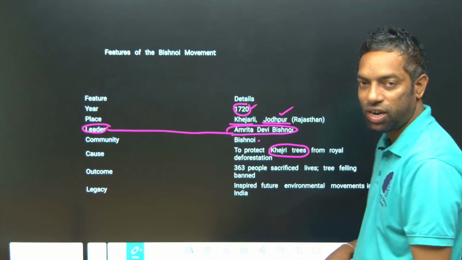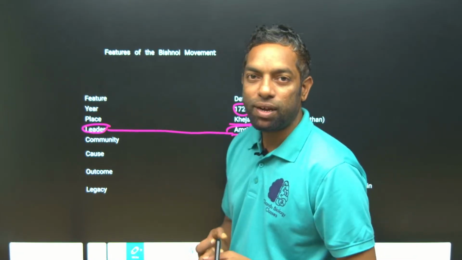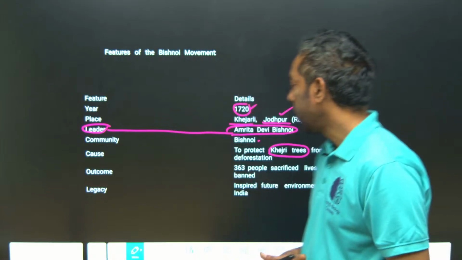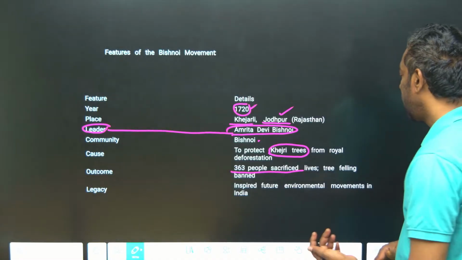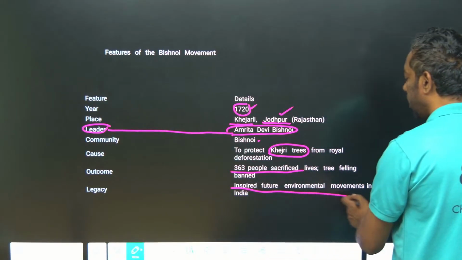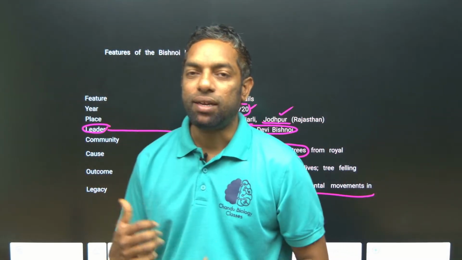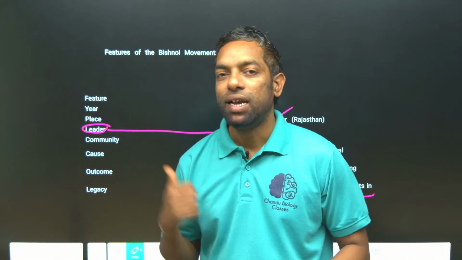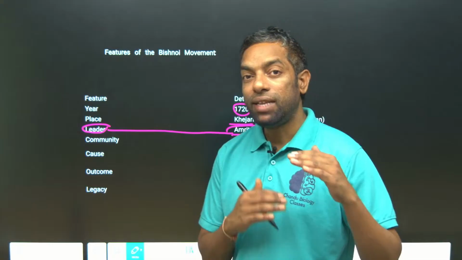The village is Khejarli village and the trees are Khejri trees, which can hold water and support the biodiversity of that region. And 363 people sacrificed their lives in that fight. As for the legacy, it inspired future movements in India. This is the basic movement for future generations to fight for the environment.